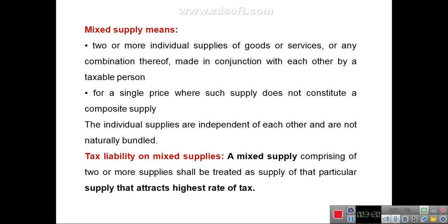In case of mixed supply, the tax rate applicable will be the supply that attracts the highest rate of tax. If you have bundled so many goods or services, the highest rate of tax will be applicable to that particular mixed supply.